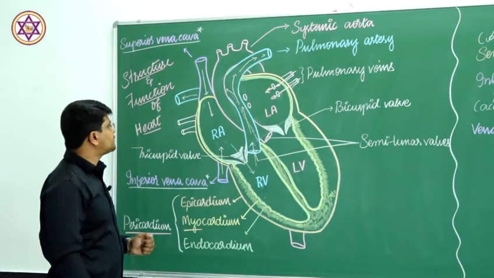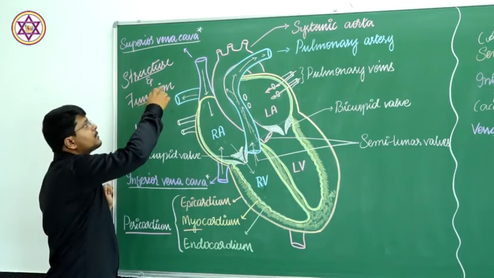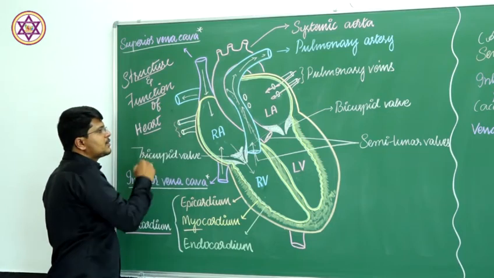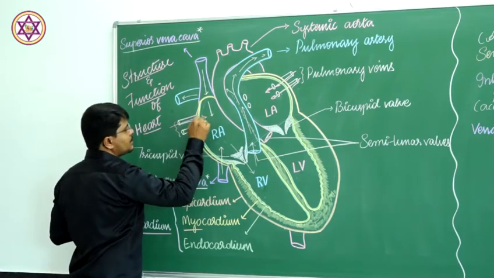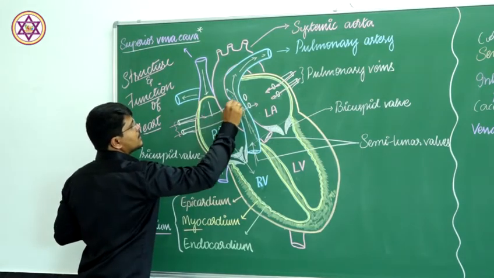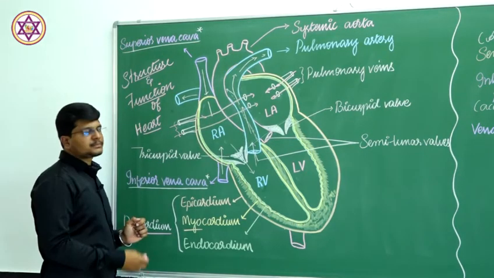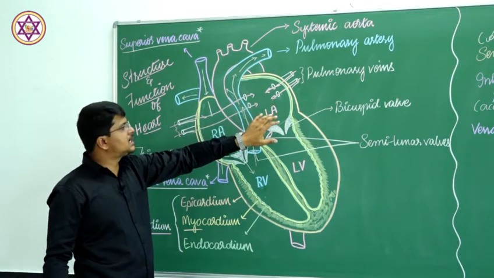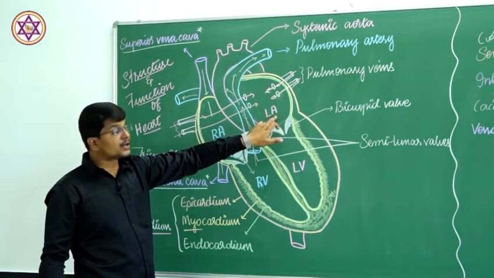In a similar way, oxygenated blood from the right lung is collected by two pulmonary veins and poured into the left auricle. Now the oxygenated blood is present in the left auricle.